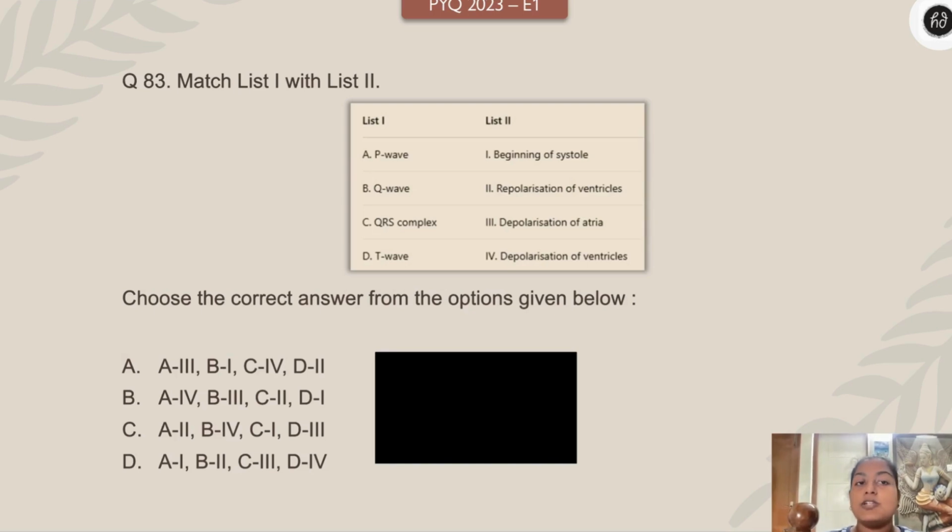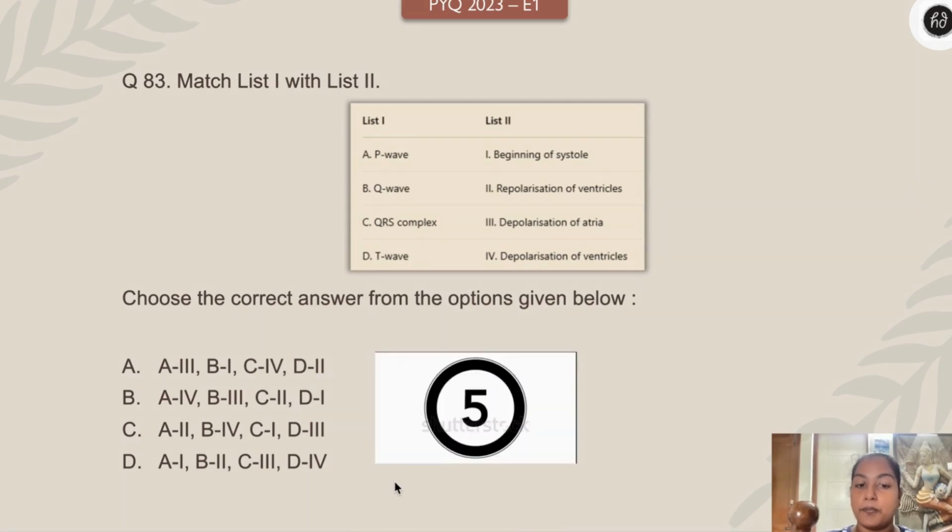And the next question, match list 1 and list 2. List 1: P wave, Q wave, QRS complex, T wave. This was again a repeated question in 2024, very important. Beginning of systole, repolarization of ventricles, depolarization of atria, depolarization of ventricle. Your time starts. 3, 2, 1, right now.